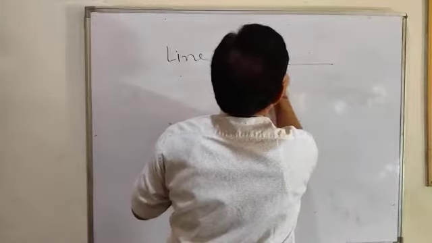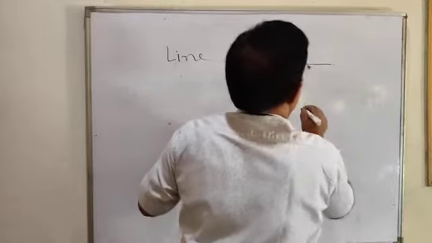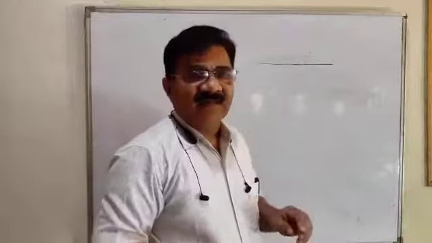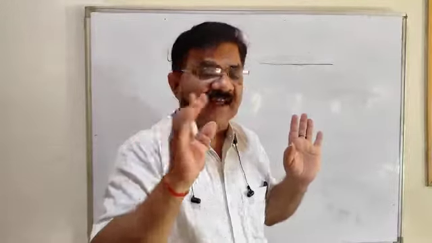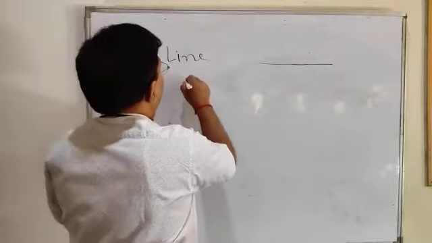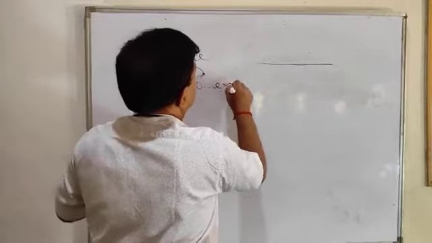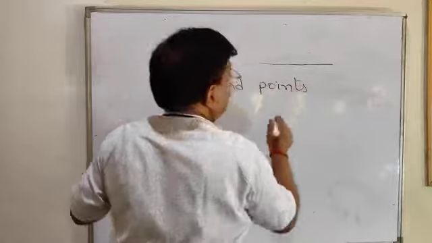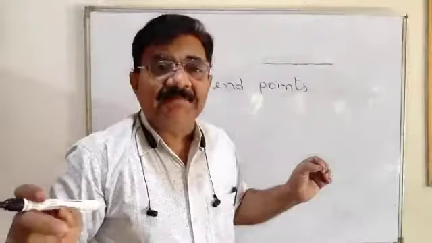What do you find in a straight line? Length is there, but breadth is not there. No end points are there. So its length can't be measured.